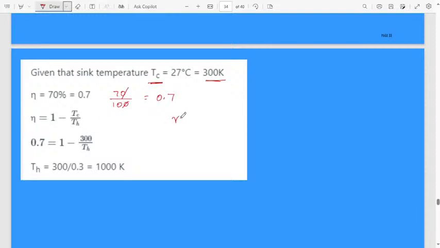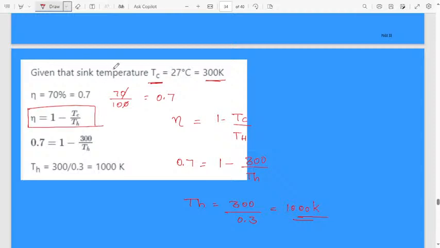Then you know the formula, efficiency of a Carnot engine is 1 minus Tc divided by Th. Efficiency is given as 0.7, 1 minus Tc, which is 300, over Th. Then Th will be 300 divided by 0.3, which is nothing but 1000 Kelvin. You can do the simplification on your own. Remember the formula, then substitute whatever values are given in the question, and you will get the answer. Easy question.